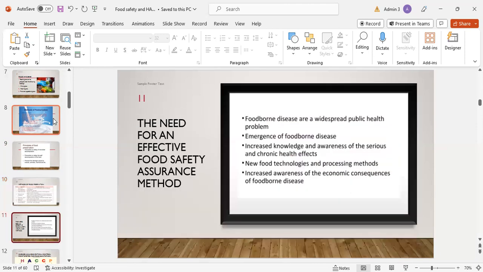Need for an effective food safety assurance method. The need arises because foodborne disease is a widespread public health problem, with the emergence of new foodborne diseases and increased knowledge and awareness of the serious and chronic health effects. New food technologies and processing methods are needed, along with increased awareness of the economic consequences of foodborne diseases.